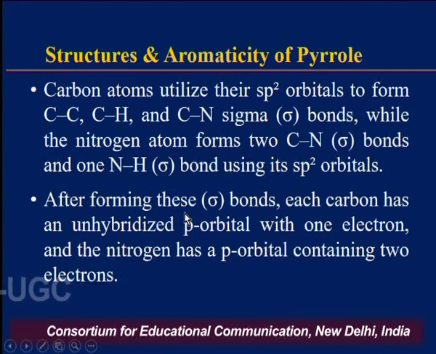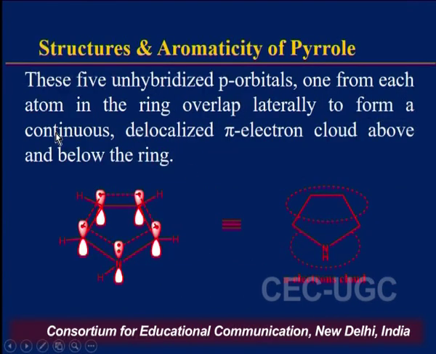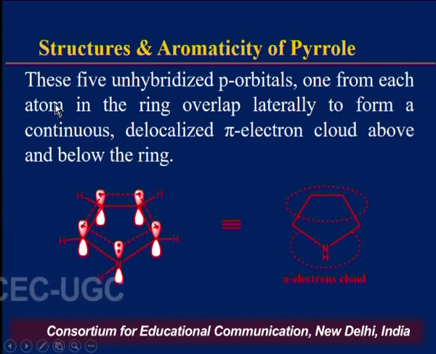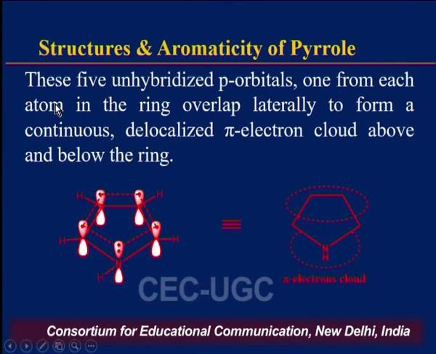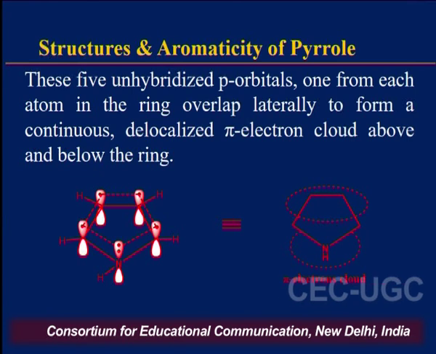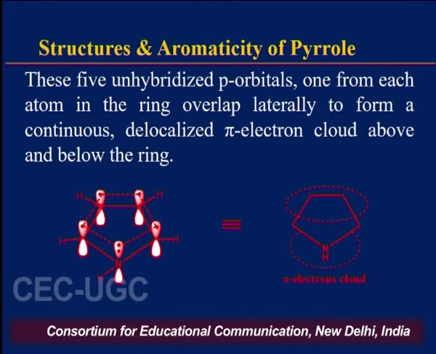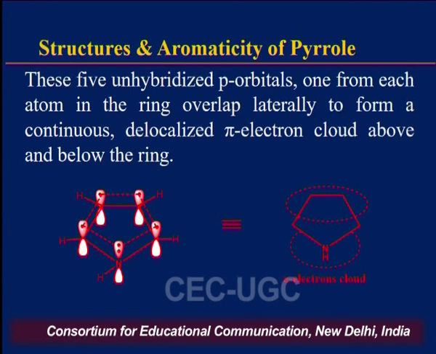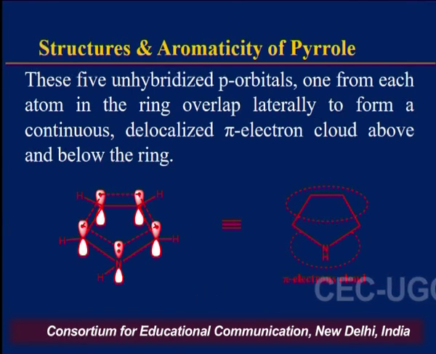After forming these sigma bonds, each carbon has an unhybridized p orbital with 1 electron and nitrogen has an unhybridized p orbital that contains 2 electrons. These 5 unhybridized p orbitals, 1 from each of the 4 carbons and 1 from the nitrogen atom, will overlap laterally to form a continuous and delocalized pi electron cloud above and below the ring.